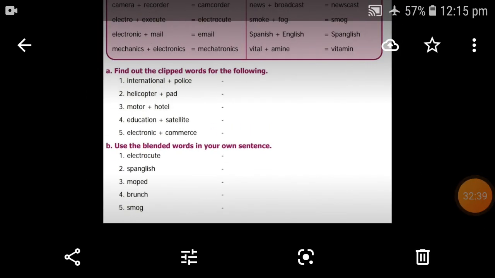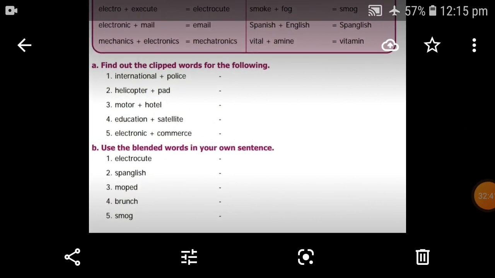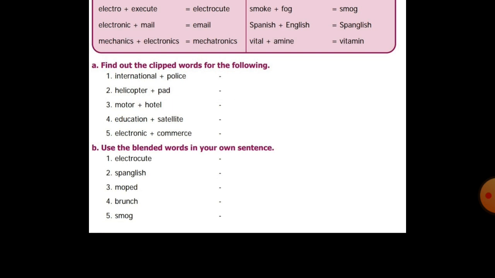Next, see here students. Okay, clipped words we wrote. Then down there, we are going to write our own sentences using the blended words. First we have to find them. For electrocute we make a blended word. Next Spanglish we have to write. We found Moffat earlier above, and using that we have to write our own sentence. Moffat, brunch, smog, we have to write our own sentences.